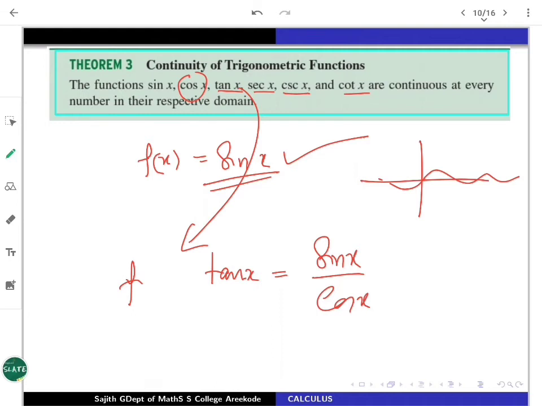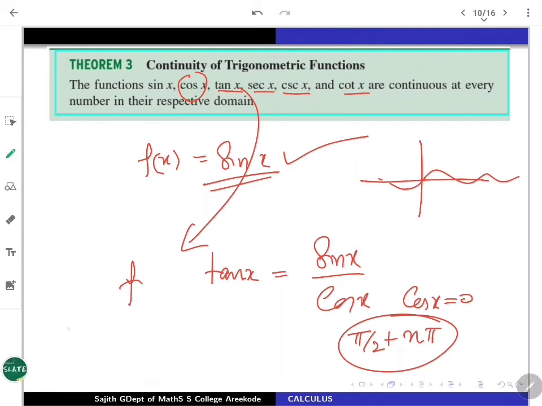So tan x is going to be continuous where? See, cos x is making 0. Where is cos x becoming 0? Whenever you have pi by 2 plus n pi, where n is an integer. All such points will make trouble: pi by 2, 3 pi by 2, minus pi by 2, minus 3 pi by 2, all such things. You will miss them, so they are not in the domain.